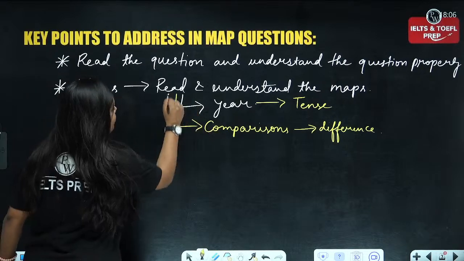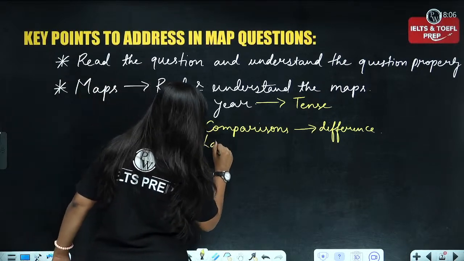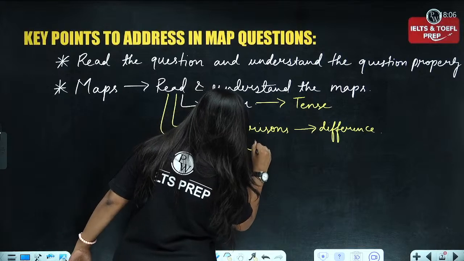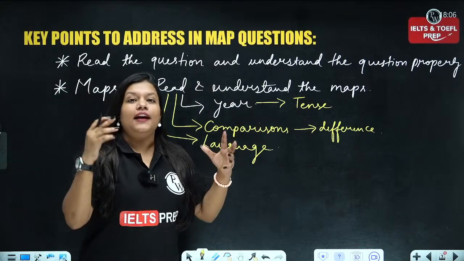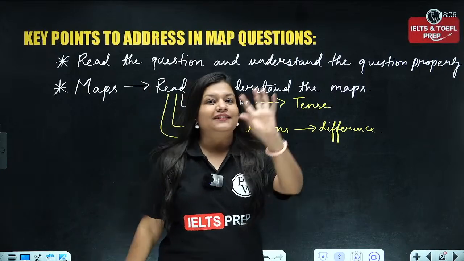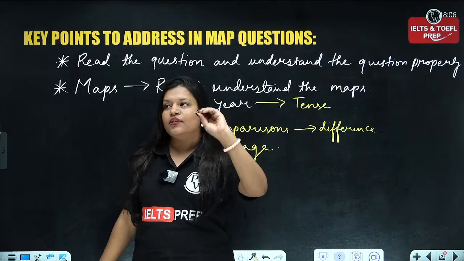Moreover, you need to take care of the language. Now, what in terms of language? I already told you that there are going to be a lot of times. So in a cyclic kind of diagram, the vocabulary is already given.